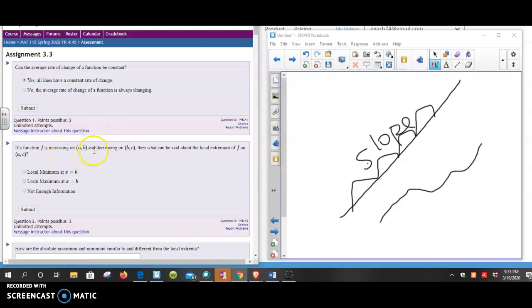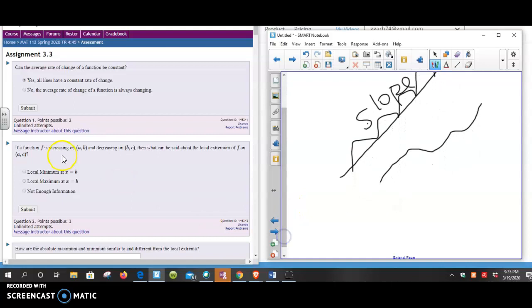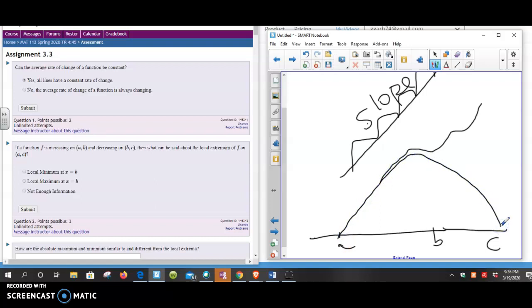If a function is increasing on a to b, okay, so this question talks about increasing and decreasing. So it says if a function is increasing on a to b, here's a, here's b, and decreasing from b to c, so we need a c here. So if it increases from a to b and then decreases from b to c, kind of like that, right? What can be said about the extrema of f on a to c? So local minimum at x equals b, I don't think that's a minimum. Local maximum, yep, right there.